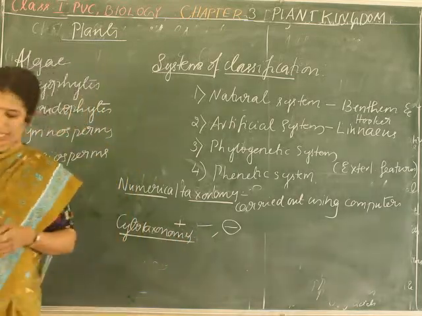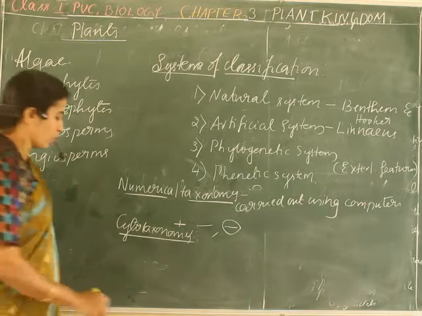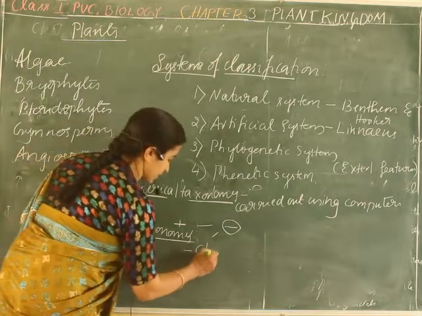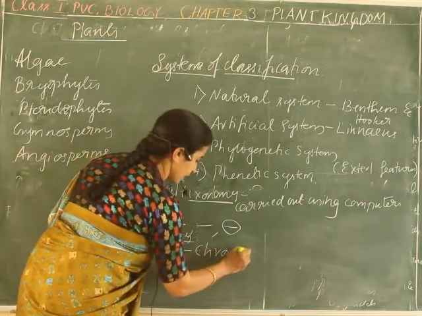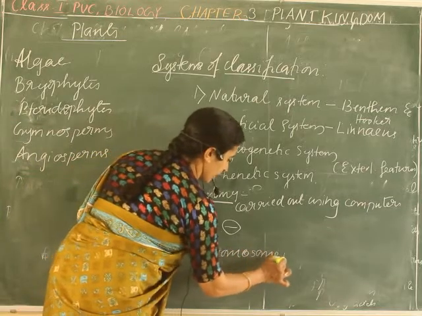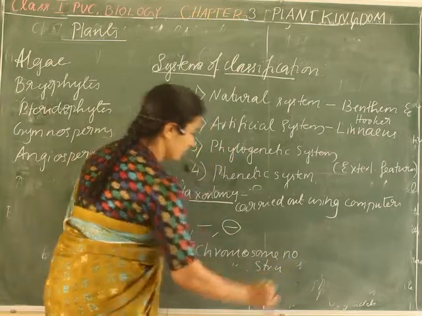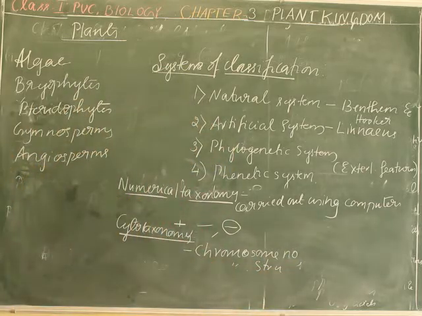What features can be considered here? It uses features like chromosome number, chromosome structure, and other cellular features and their behavior.